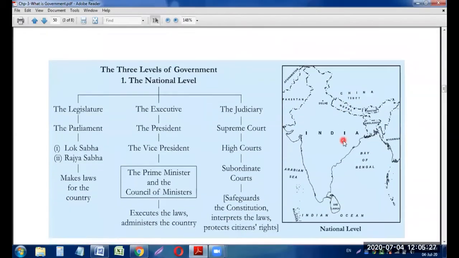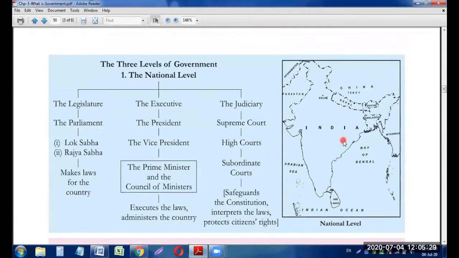Now you can see over here in this image, everything is clear. The three levels of government. Number one, you can see the national level. Let us see how the government is at the national level. The legislature is there, and in the legislature you can see the Parliament is there at the national level. And the Parliament is further divided into Lok Sabha and Rajya Sabha. And these Lok Sabha and Rajya Sabha make law for the country.